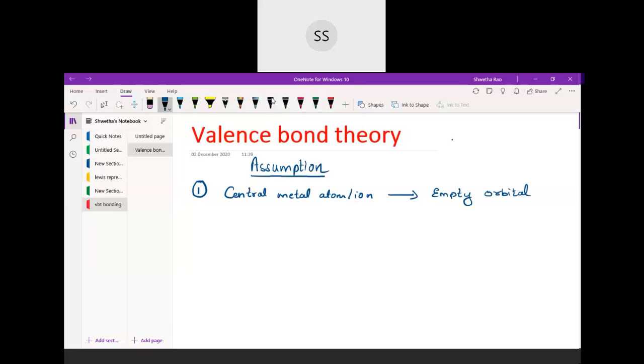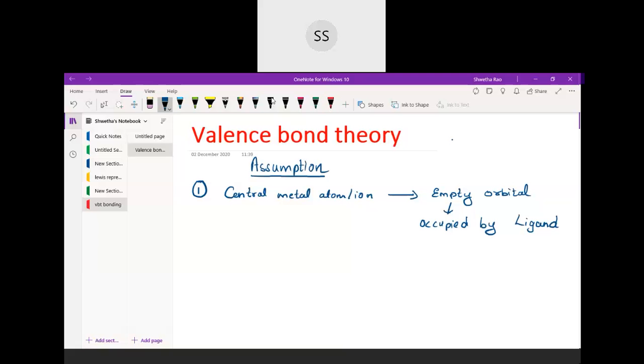These empty orbitals will be occupied by ligands. And how are they going to bind with the metal? Through a coordinate bond. You know what a coordinate bond is: the whole electron pair is donated by the ligand, and the metal doesn't have any contribution over there.